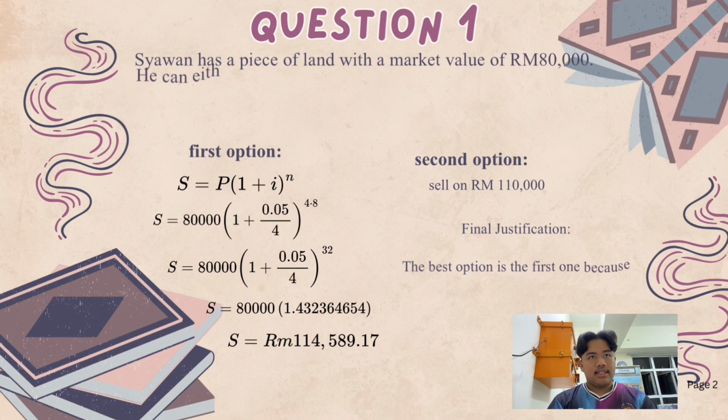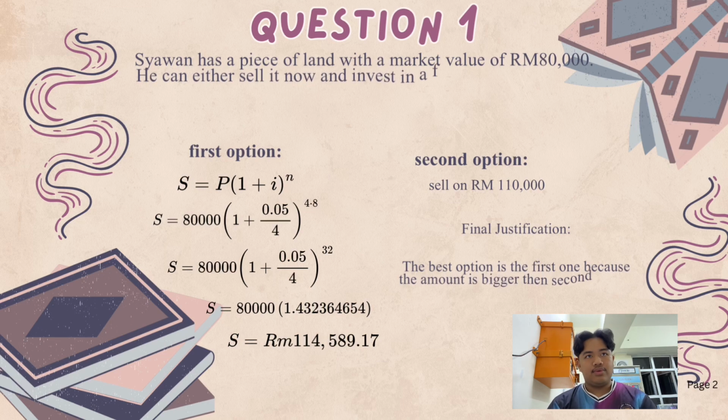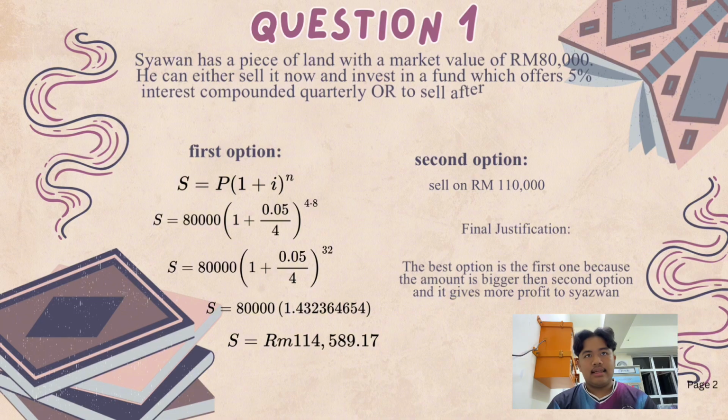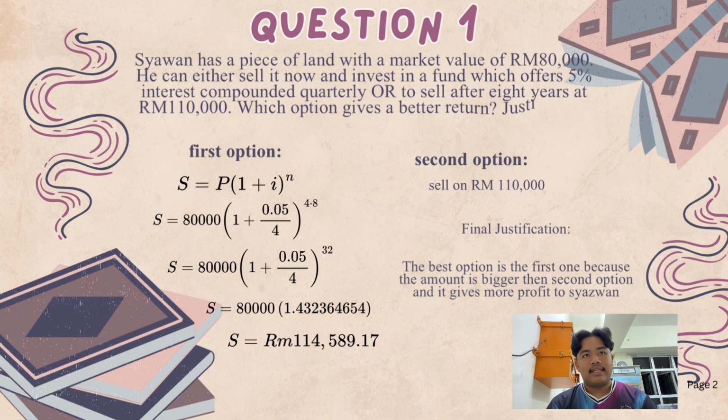So question 1, Shazwan has an 80,000 land of market value. He can sell his land now and invest it in a fund of 5% interest compounded quarterly for 8 years. Or he can wait for 8 years and sell the land for 110,000.